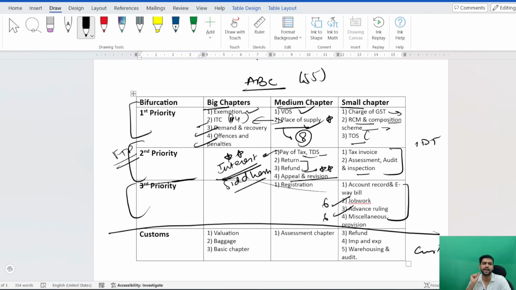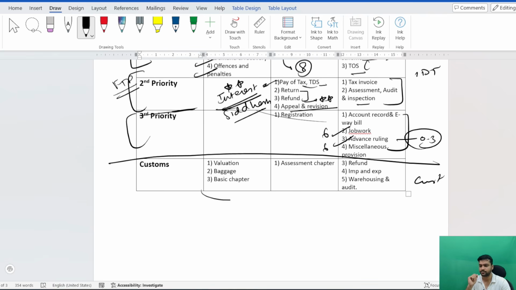I only revised the entire advanced ruling in the last 15 or 20 minutes. I made a glance and I was able to crack it, got 4 or 5 marks in my advanced ruling question. Now coming to the customs part, these 3 chapters are important. The basic one you need to know. Then the baggage rules, they are tested every time in my exam. Easy questions, but they are tested. And valuation chapter, you know, it is one of the most important.